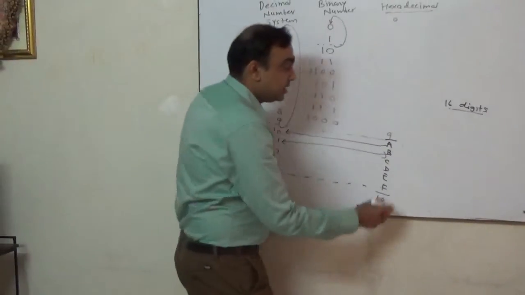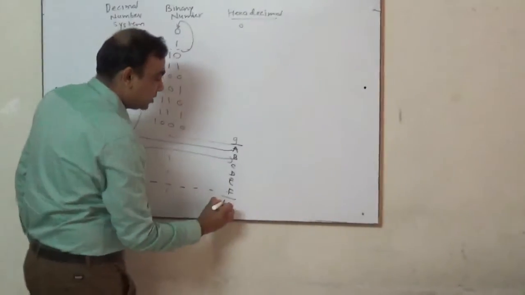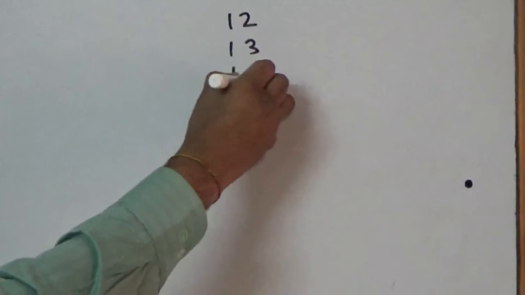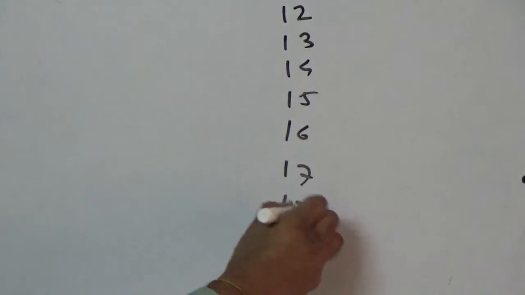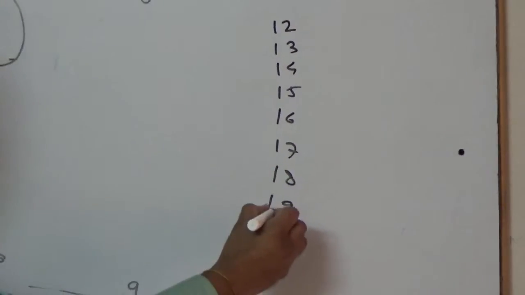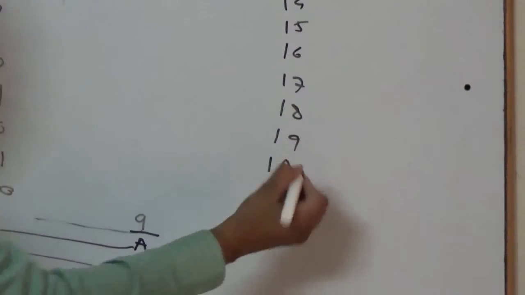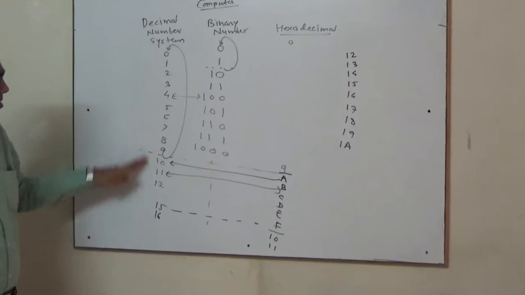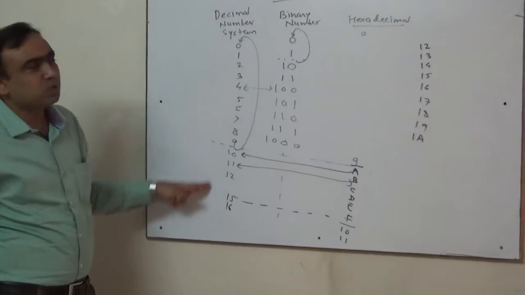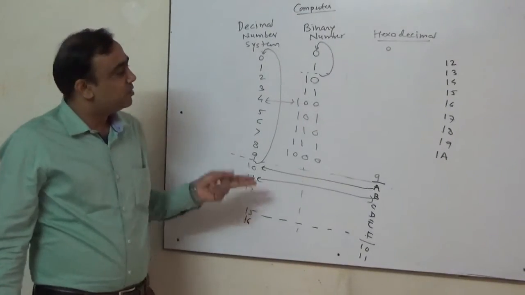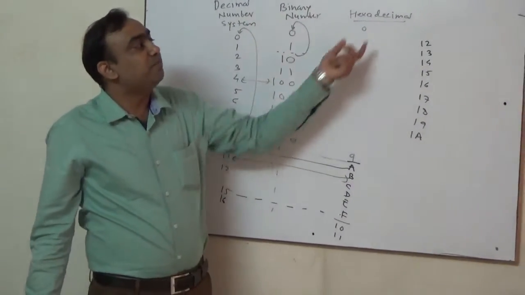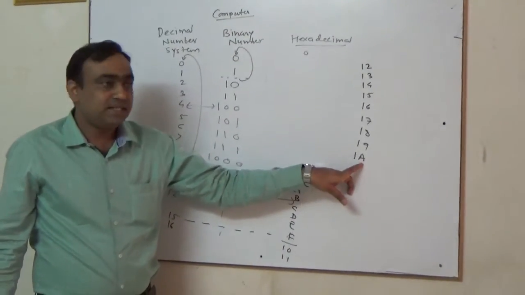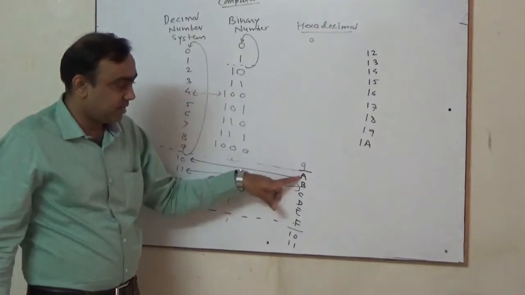So in this way, if I go further, what should come after 10? 11 hexadecimal, 12, 13, 14, 15, 16, 17, 18, 19. Look at this. After 19 I will get 1A. Don't write 20 here, because that is our common practice. We are so used to the decimal number system that we normally forget, or are not so comfortable with other number systems. So after 9 it is A. See, 9 is not the last digit. Look at this. After 9 what comes here?